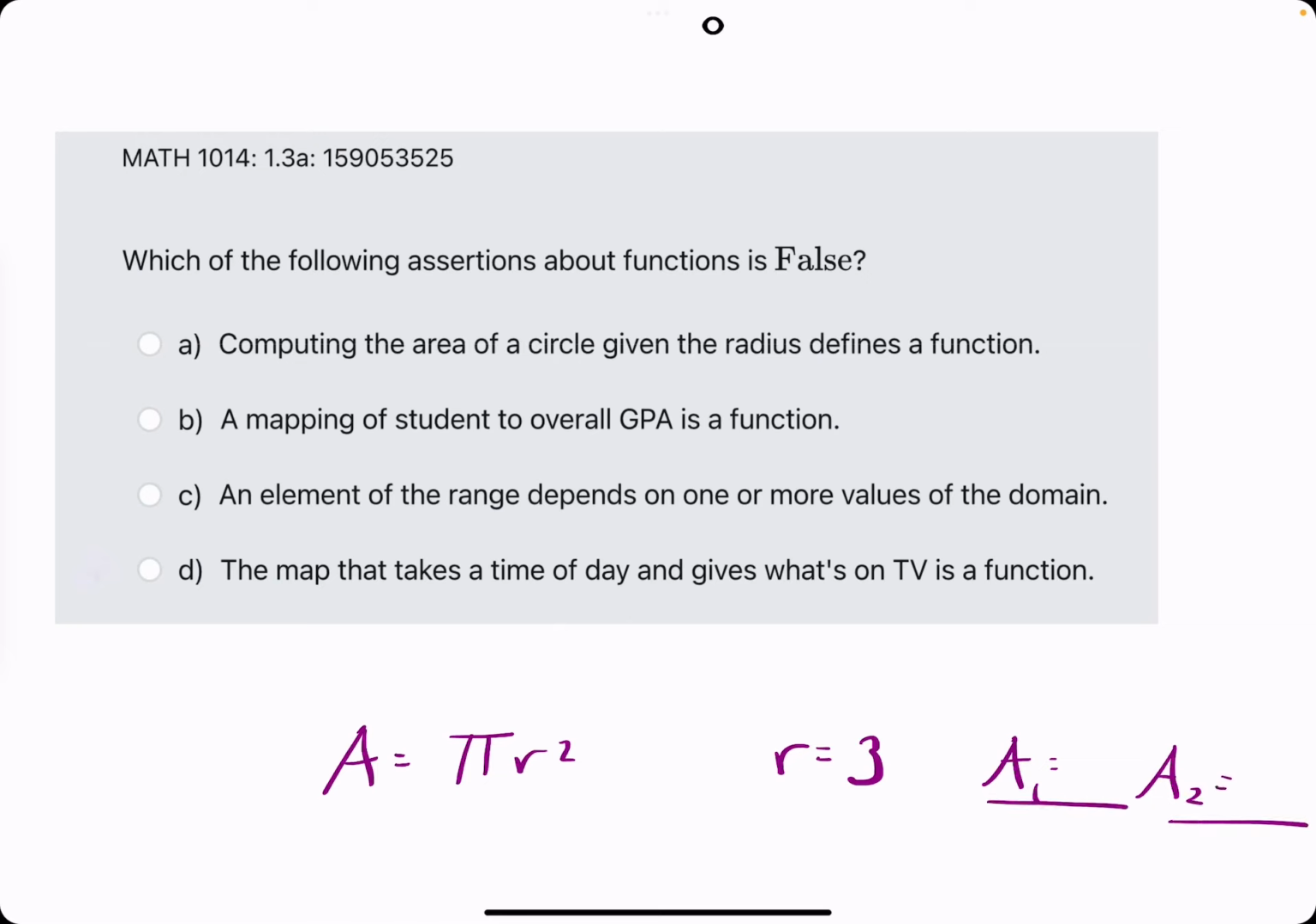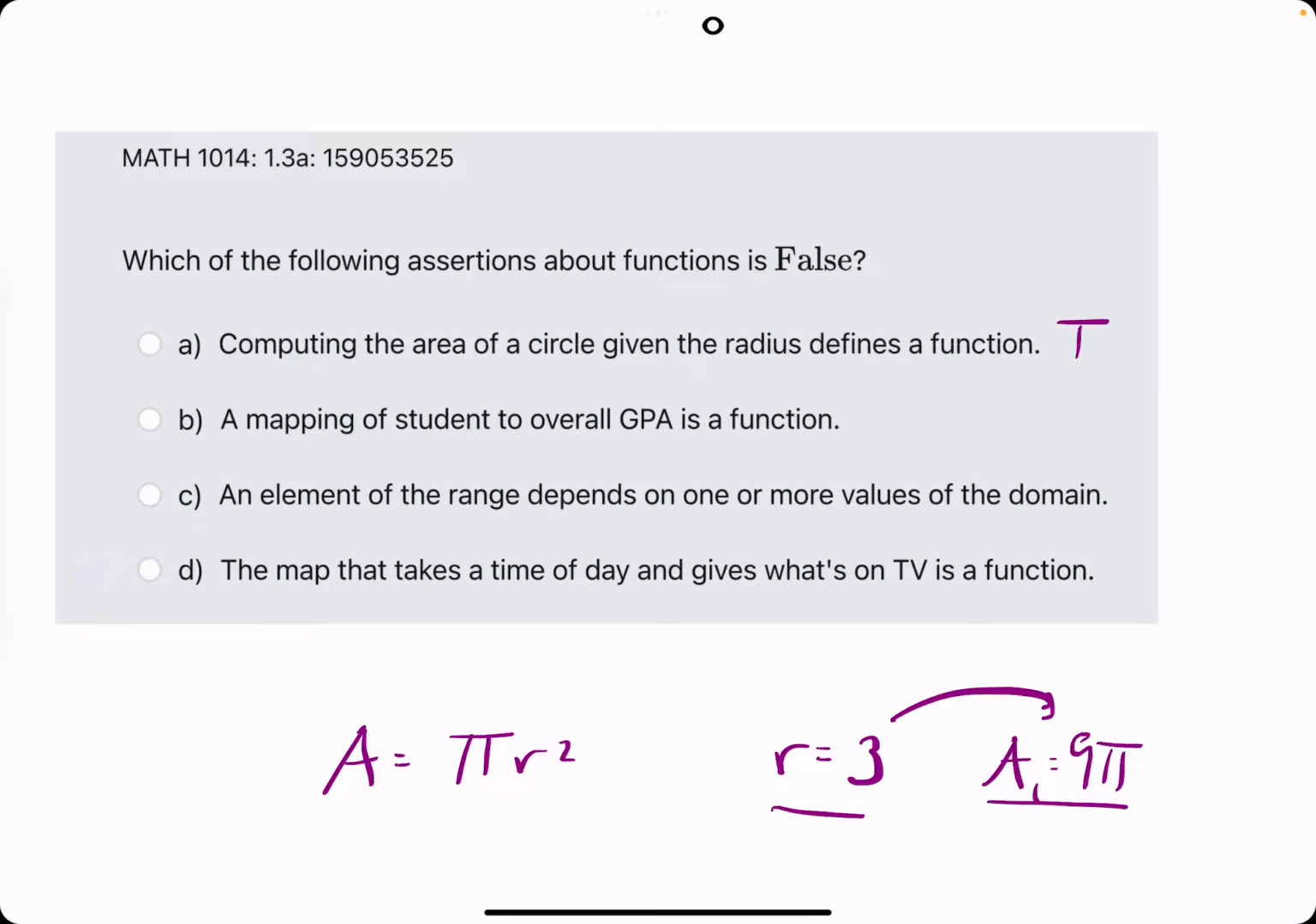You're not going to get an area of 9 pi and then another one of negative 9 pi. That just won't make sense. And so I think just because a single radius could only produce one area, that should define a function. I think that is true.